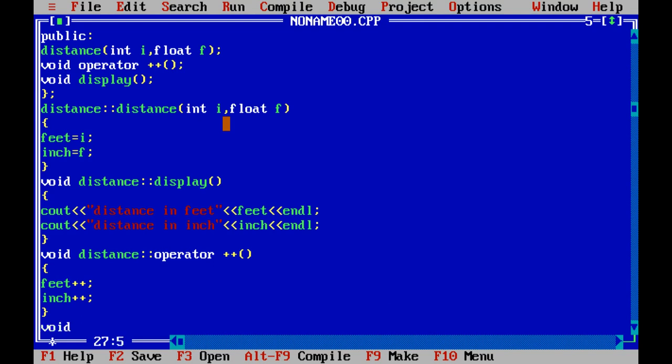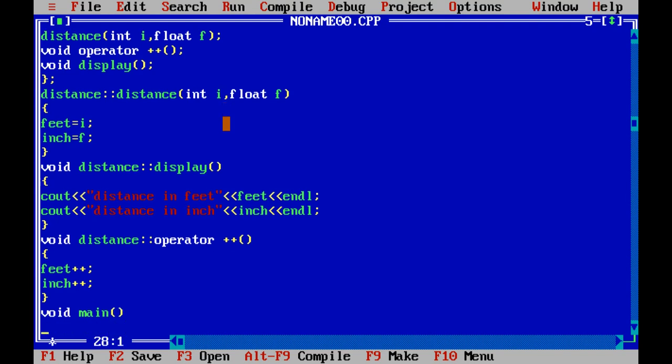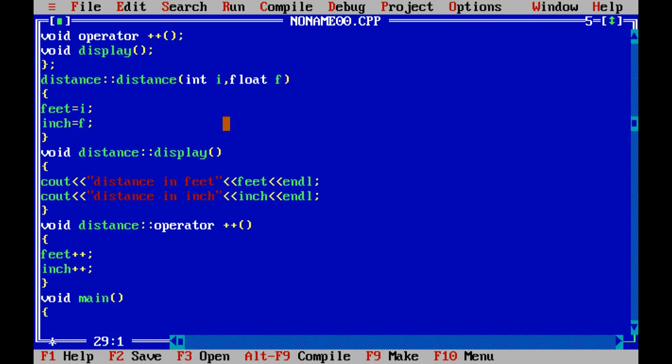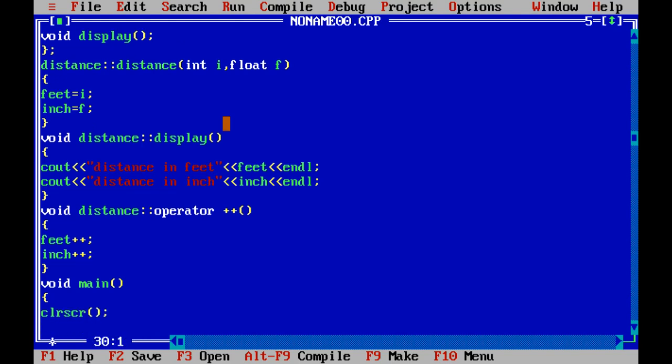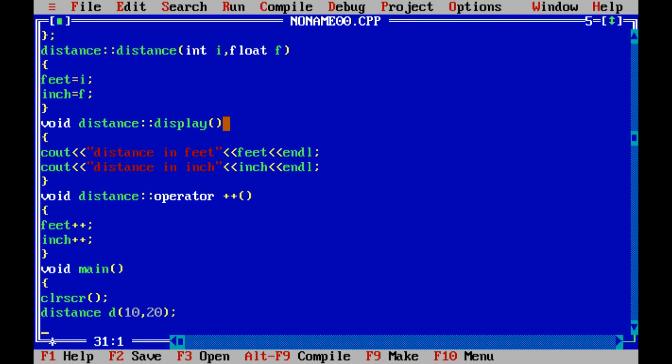Now write the main. Clear screen and create an object for the class distance. Pass the arguments here because it has one parameterized constructor.